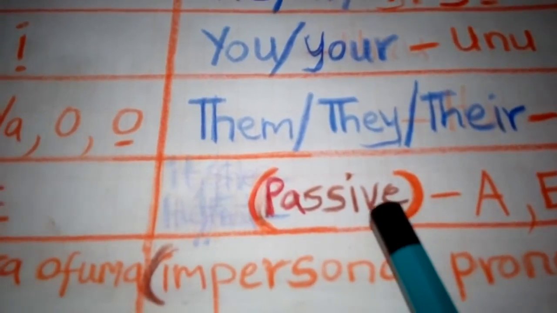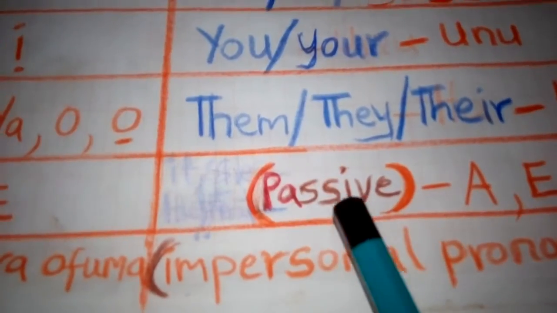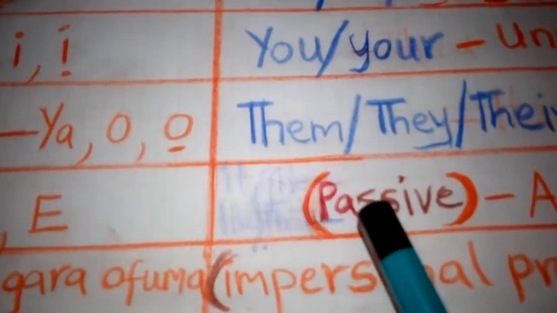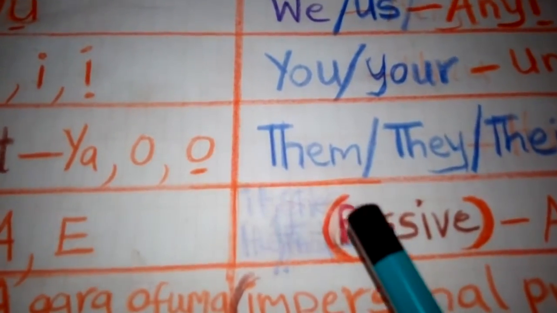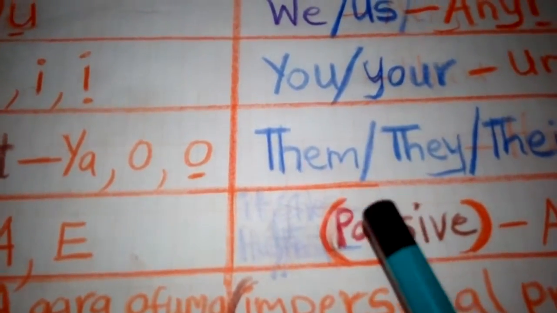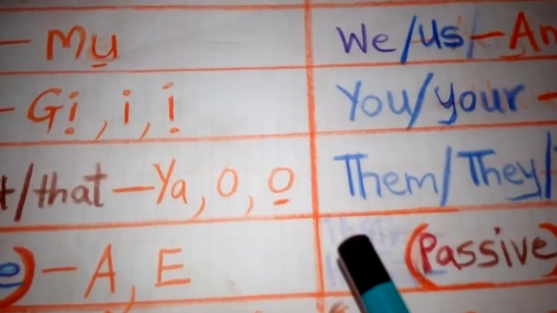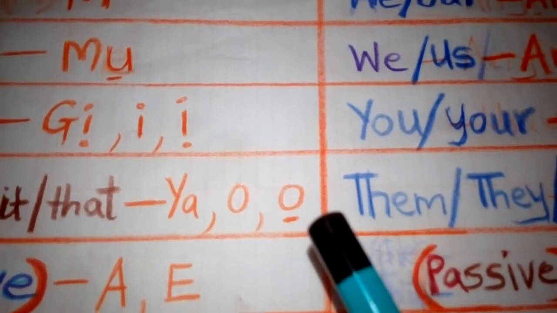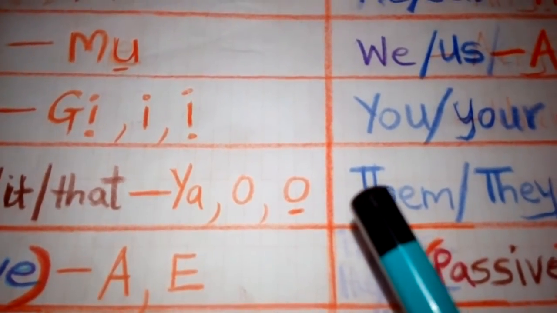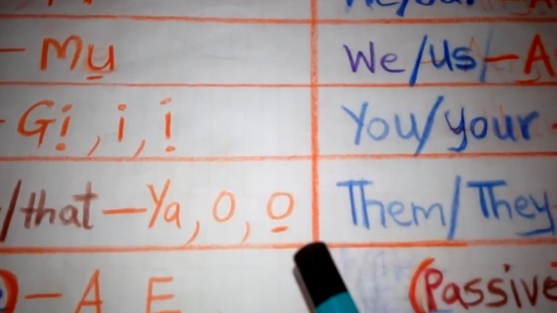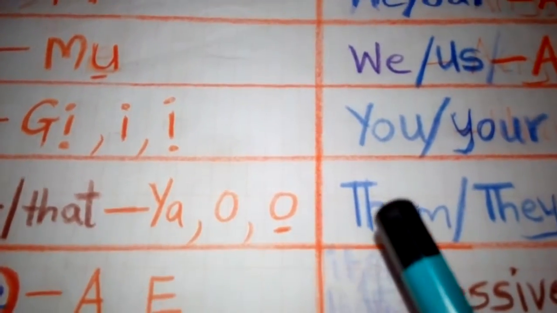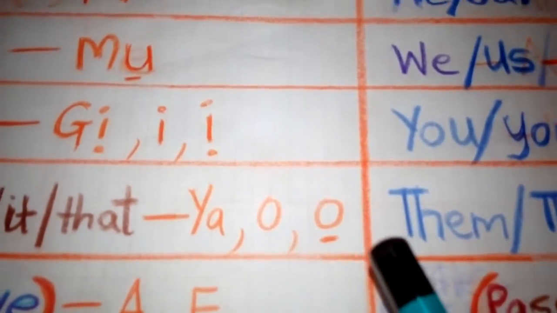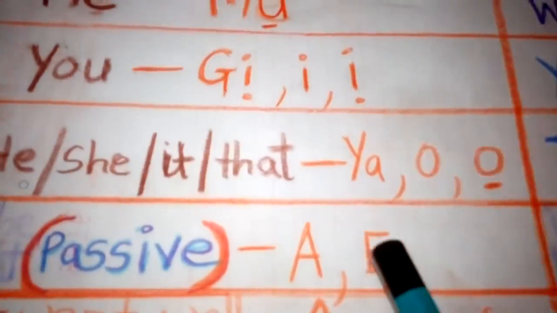Passive is used to avoid specifying the agent of an action, the main agent, the cause of an action. If you want to avoid that, you use passive.